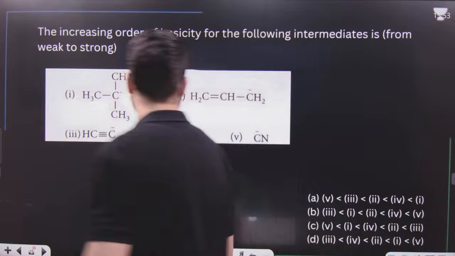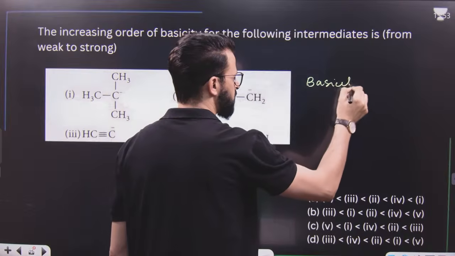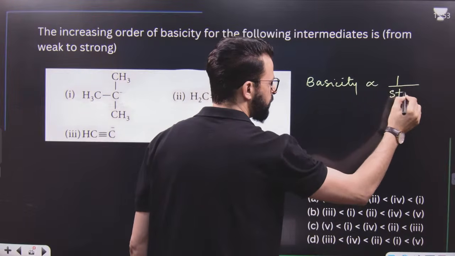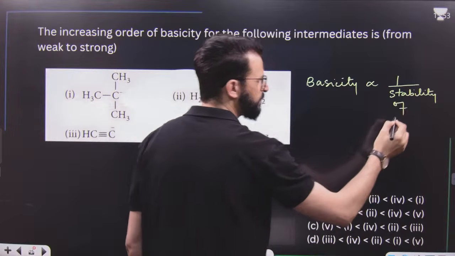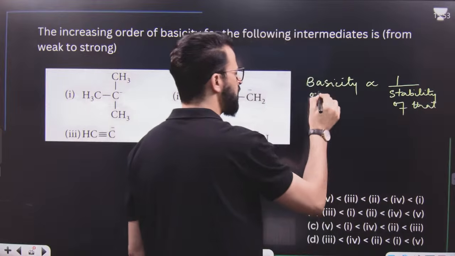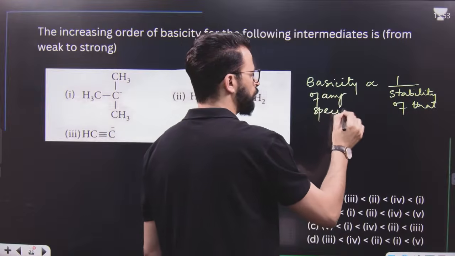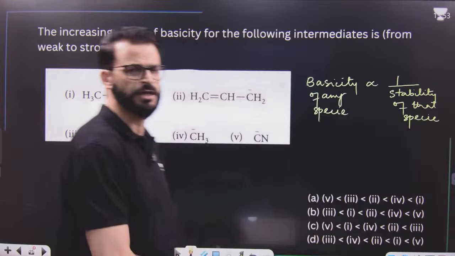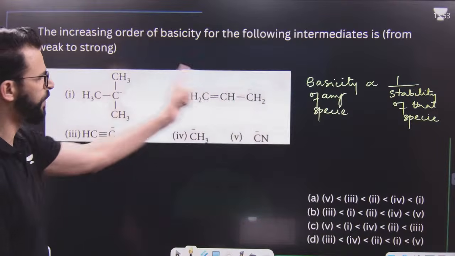And you should know, one of the formulas is like this. Basicity is inversely proportional to the stability of that species. The more stable that species is, the less basic it is. Basicity of any species is inversely proportional to the stability of that species. There are many ways to explain basicity, but this is one of the formulas. That means you have to check which one is most stable.